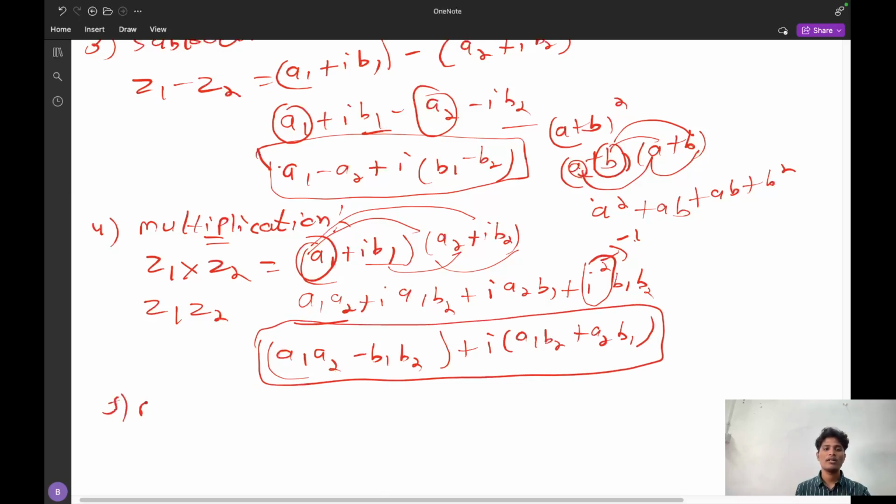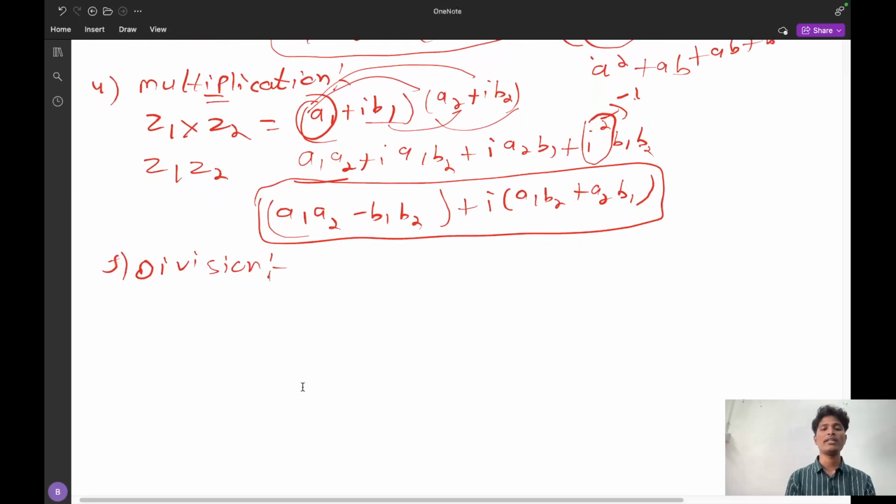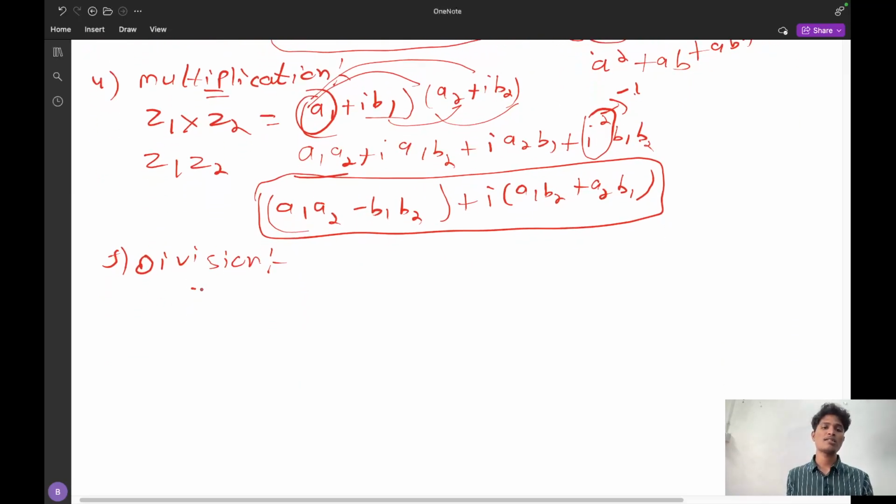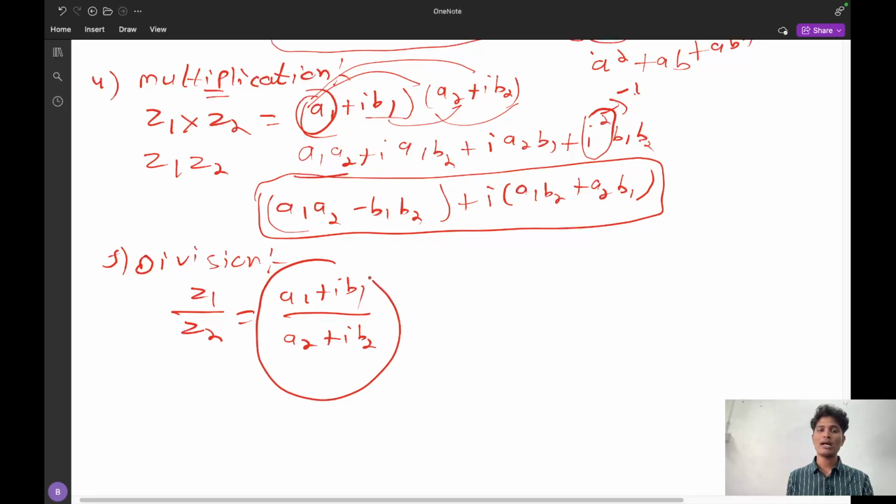And next, division. In division we have to understand one thing, that is rationalization, because when we divide z1 with z2, that is a1 plus iota b1 divided by a2 plus iota b2, after performing the operation we have to separate real and imaginary, but without doing any operation we cannot perform division. So what do we have to do? We have to introduce one concept, that is rationalization.